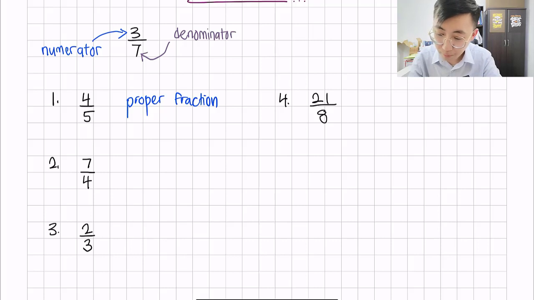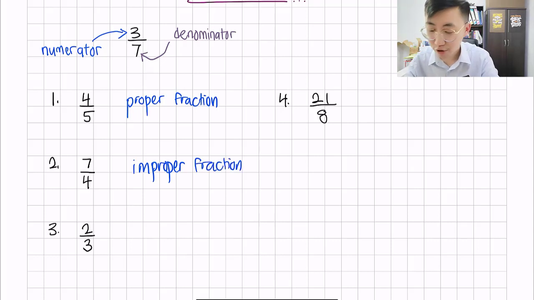Let's go through the second example, 7/4. If you focus on the top number, 7, which is the numerator, it is bigger than the bottom number. So 7 is bigger than the bottom number, 4. Then this is what we call an improper fraction. So this is an improper fraction.